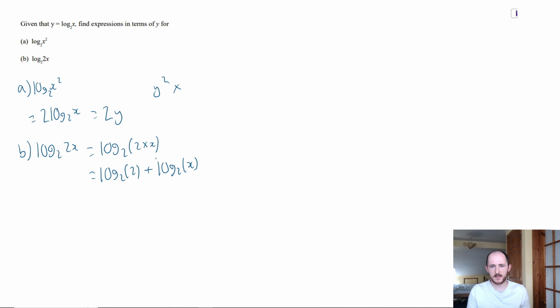Now remember, when you take the log of a number where the base is that number, it's always going to give you 1. You can check on a calculator if you want, but that's just 1 plus y.